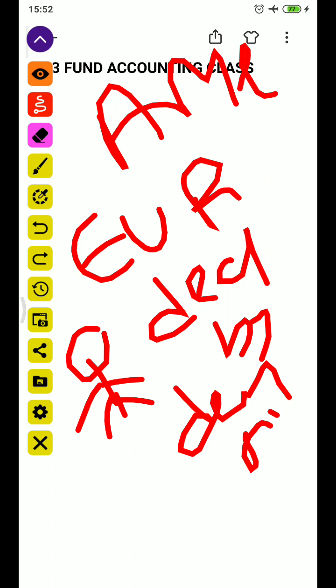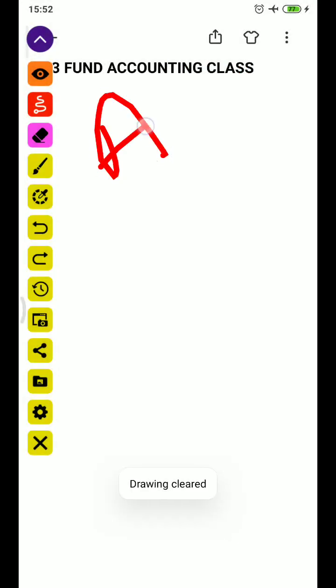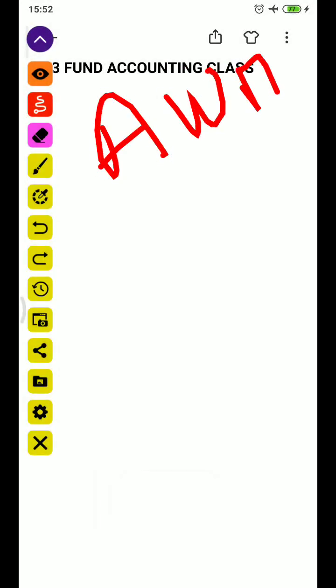The European waterfall method is based on the whole fund. If you go for the American waterfall method, they can take carry by selling even one investment, if that investment gives good returns.